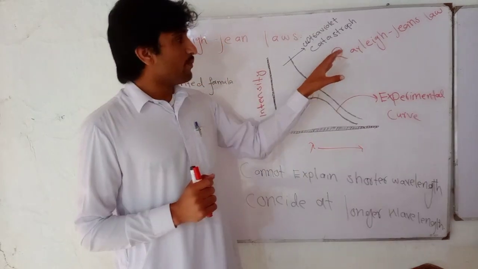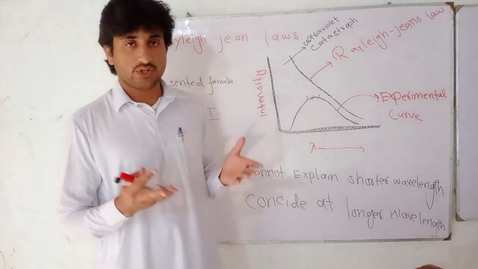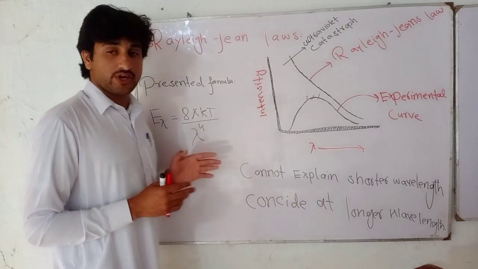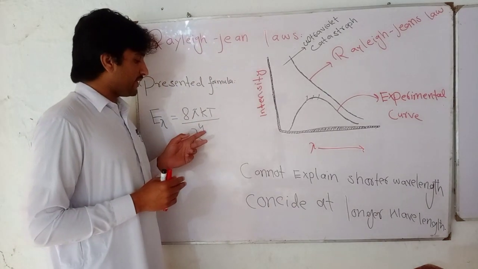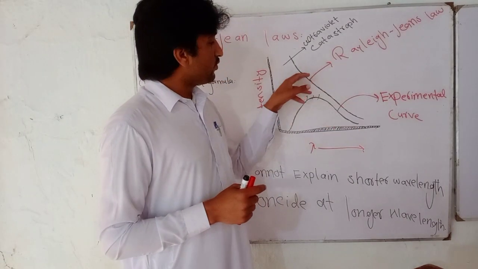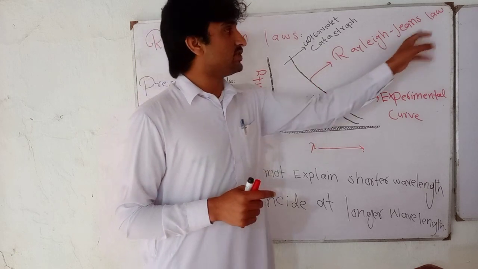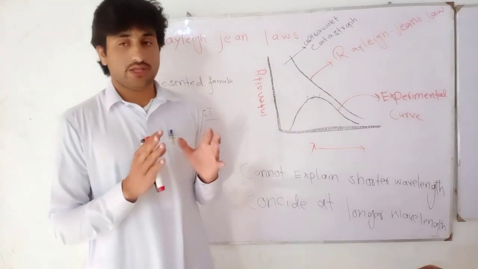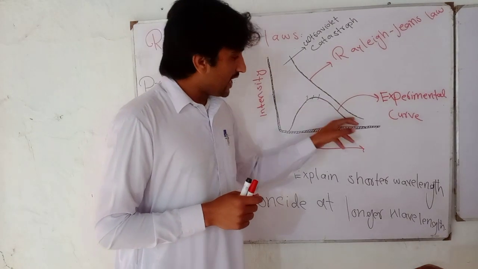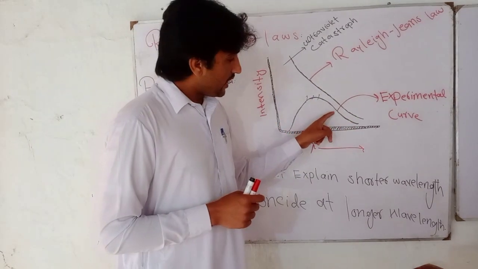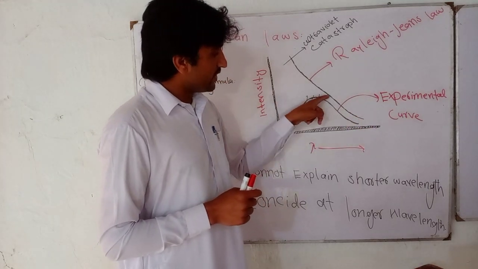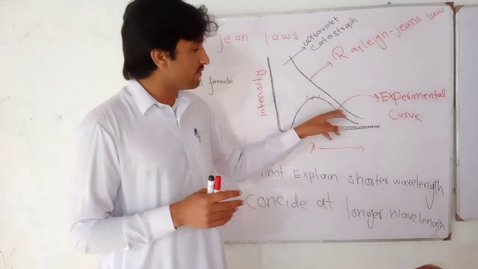Rayleigh-Jeans law presented a formula which you see on the board: E lambda equals 8 pi kT divided by lambda raised to power 4. By this formula he got a curve which you see. This curve is known as Rayleigh-Jeans law. Rayleigh-Jeans law matches only at the longer wavelength. At the longer wavelength, the experimental curve and the Rayleigh-Jeans curve coincide, so it is true for the longer wavelength.